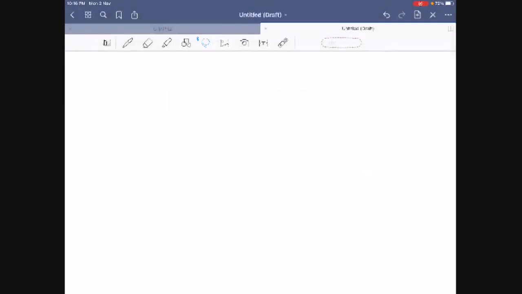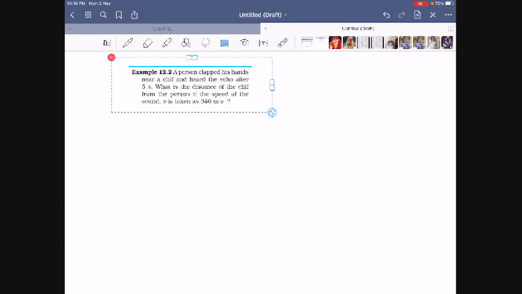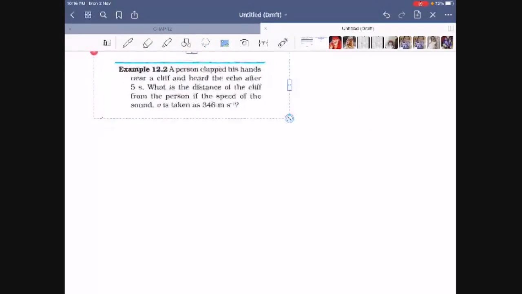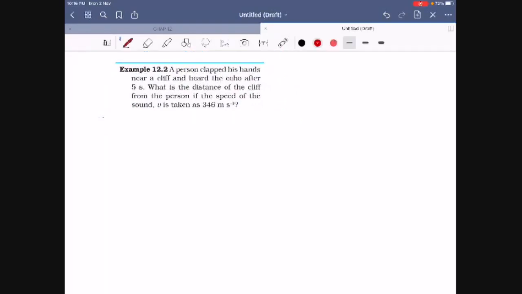See here, students, this is the example, 12.2. So for this we are going to find the solution. Anyway, just look at this problem.